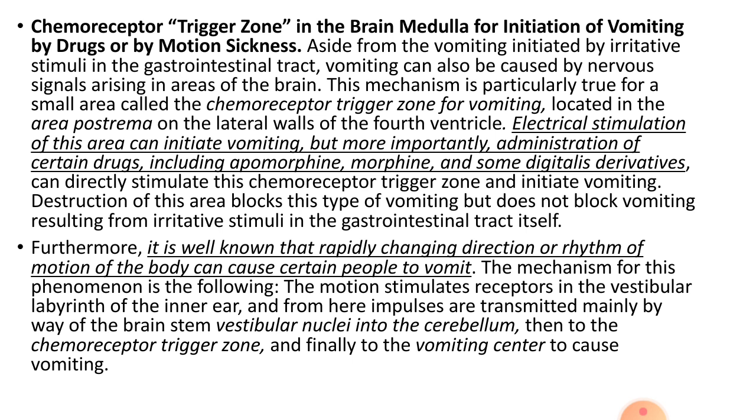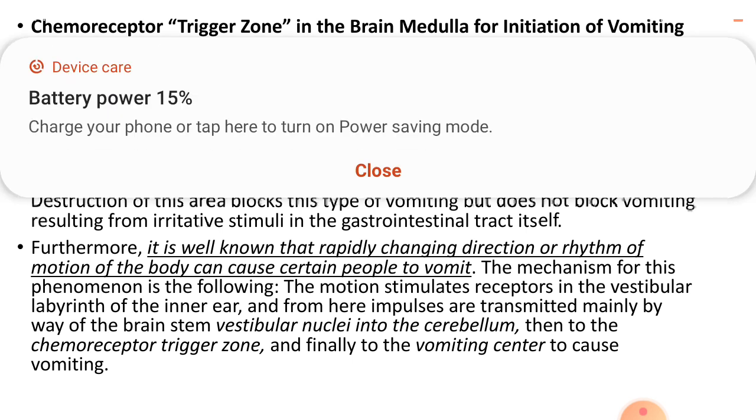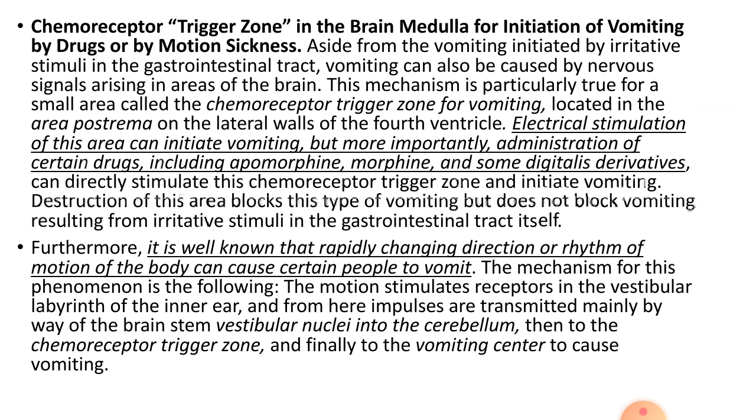When these trigger zones are stimulated for any reason, they will send signals to the vomiting center and vomiting will occur. The most common causes of their stimulation are drugs like morphine and apomorphine.